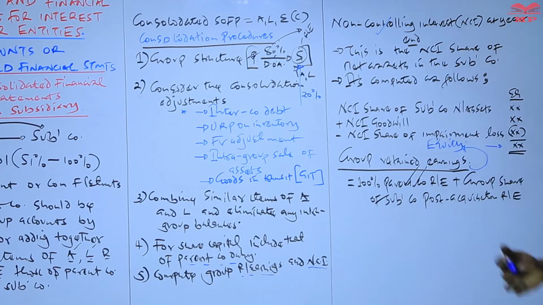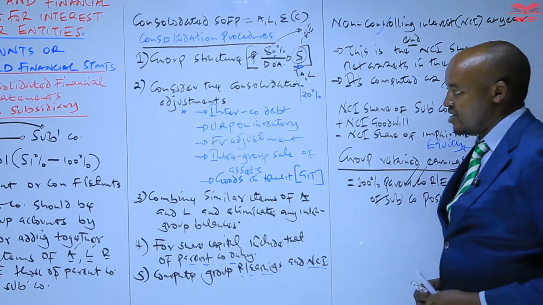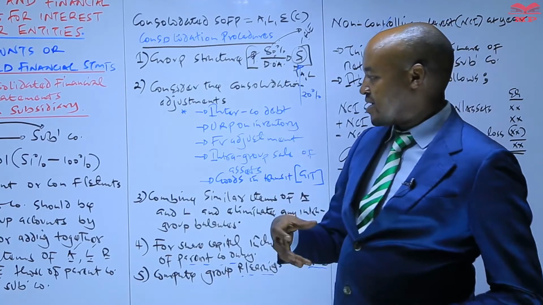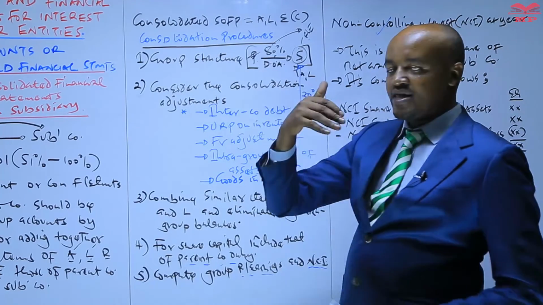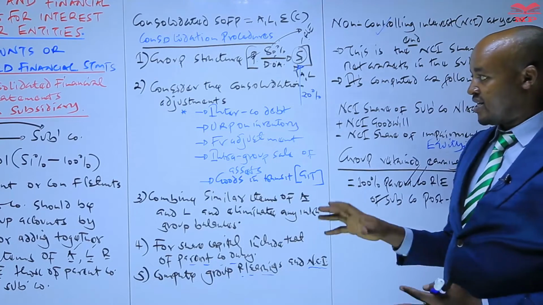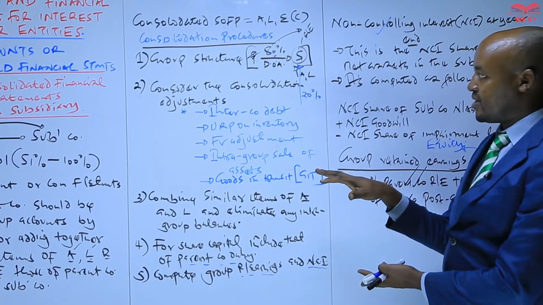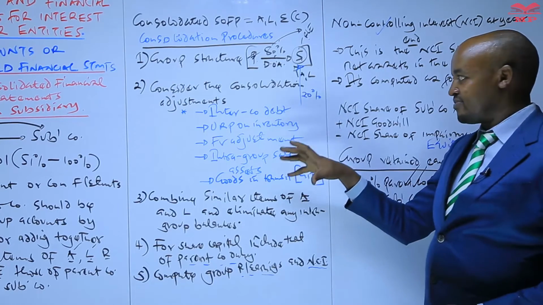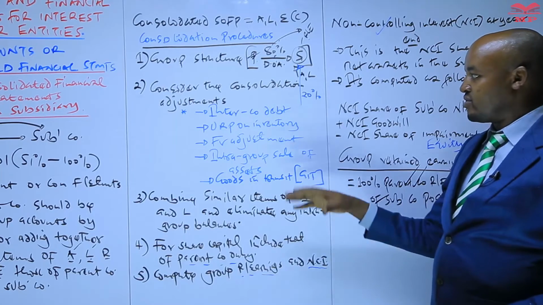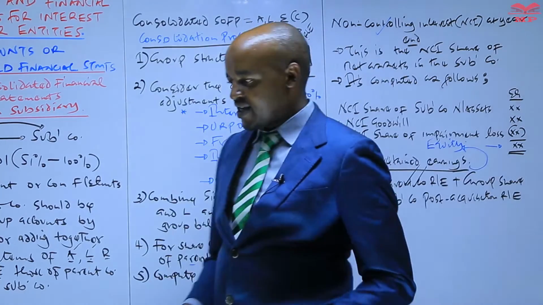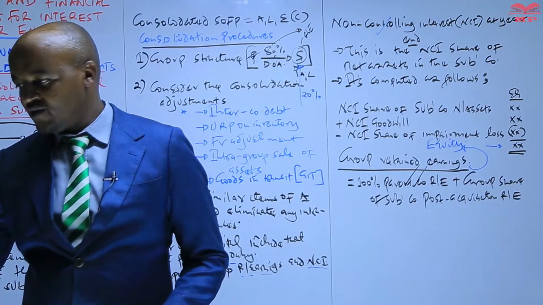and that one is also recognized in the consolidated statement of financial position equally as a component of equity. So these are basically the procedures to be followed by the parent company, specifically in preparing the consolidated statement of financial position. I want us to look at an illustration regarding how we prepare this, but an illustration without any of this particular adjustment. We're going to look at this particular adjustment later on. We discuss them in detail, and equally we look at some illustrations regarding how to deal with them.